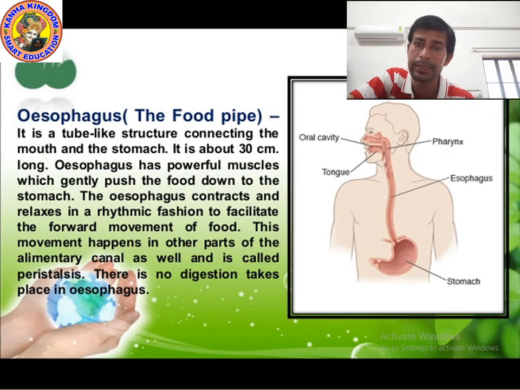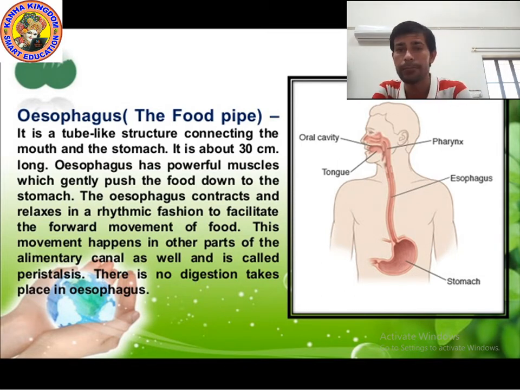What is present inside the esophagus, inside the food pipe? Muscles. What is the function of muscles? Muscles help to push down the food. They gently push down the food which is broken down by your teeth.